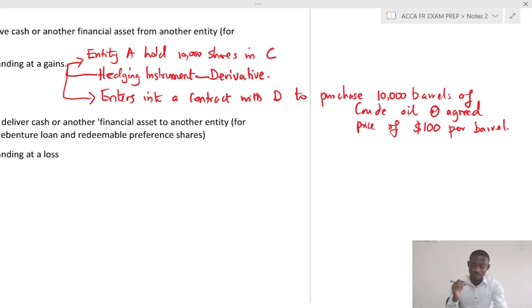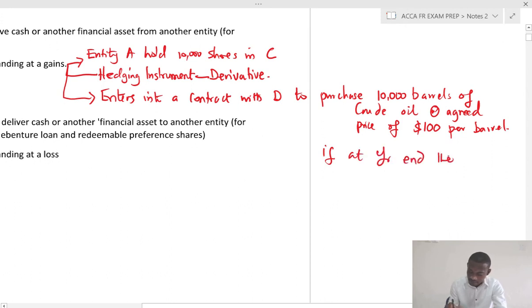Now, this can be agreed to be executed in 4 months' time. So it's in the future. Now, if at year end the price of the crude oil is 110.